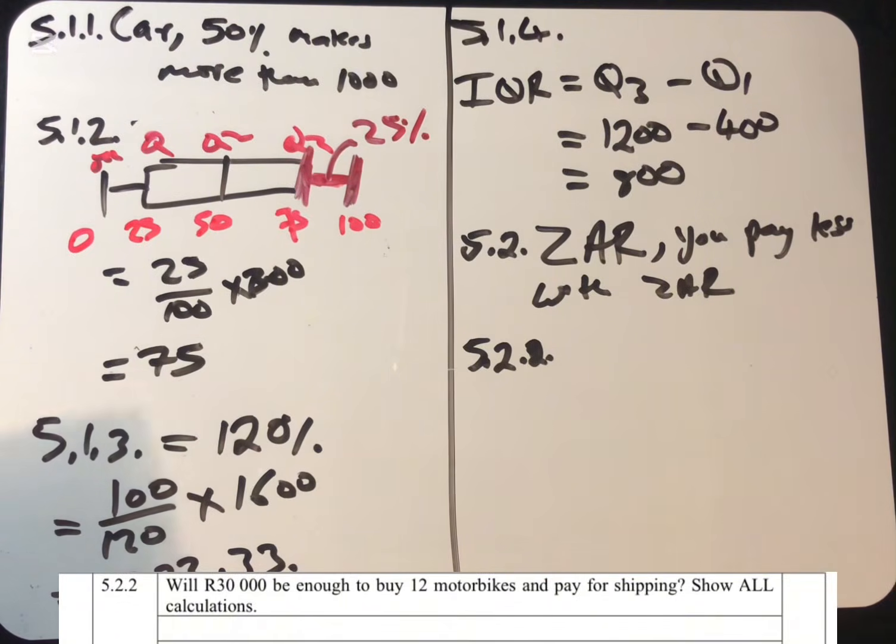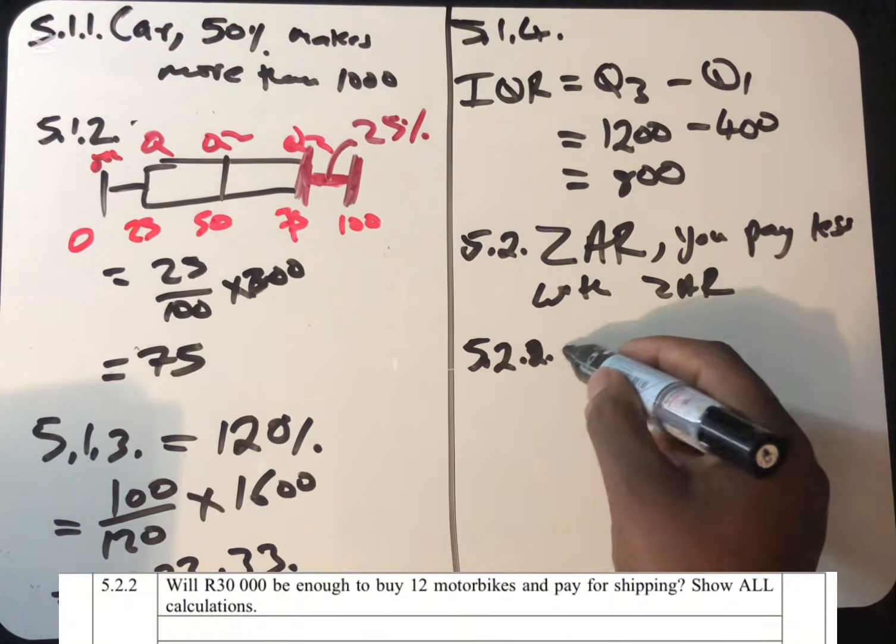So now we have to check if this 30,000 will be enough to buy 12 motorbikes and also pay for shipping. So we can start by what? Converting to the same units. Obviously, we cannot use different units in terms of comparison. Every time when you compare, make sure that you use the same units.